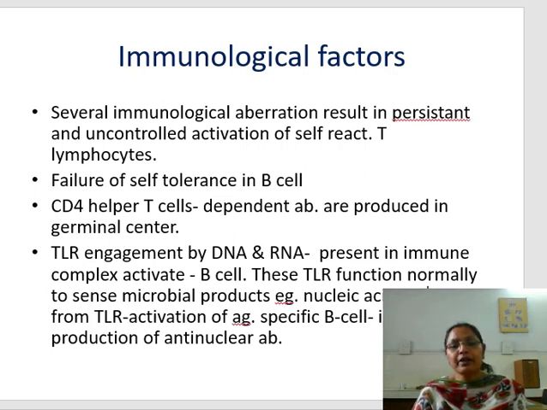Now, toll-like receptor engagement by the DNA and RNA present in the immune complex. So in the immune complex, the antigens DNA and RNA are present, and they will engage the toll-like receptor and activate the B cell. These toll-like receptors function normally to sense microbial products like nucleic acid of the microbial antigen. But in autoimmune diseases, the antigen is the self antigen and that will activate the toll-like receptor. There is engagement by the antigen of the toll-like receptor and there is activation. So the second signal from the toll-like receptor, activation of the antigen-specific B cell, will lead to increased production of anti-nuclear antibodies.